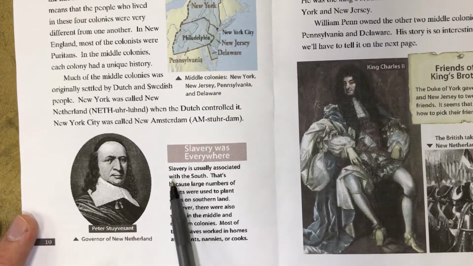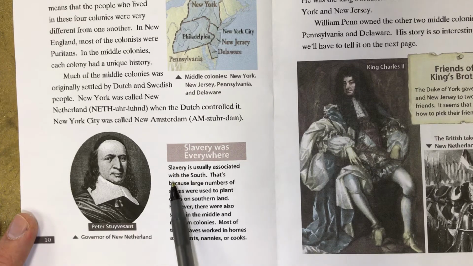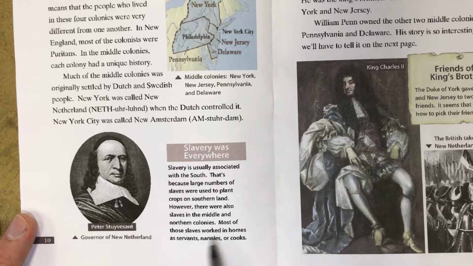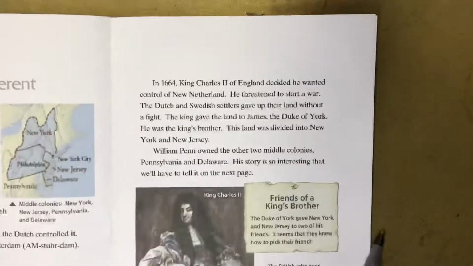Slavery was everywhere. Slavery is usually associated with the South. That's because large numbers of slaves were used to plant crops on southern land. However, there were also slaves in the middle and northern colonies. Most of those slaves worked in homes as servants, nannies, or cooks.